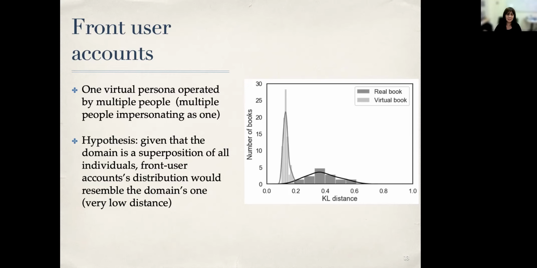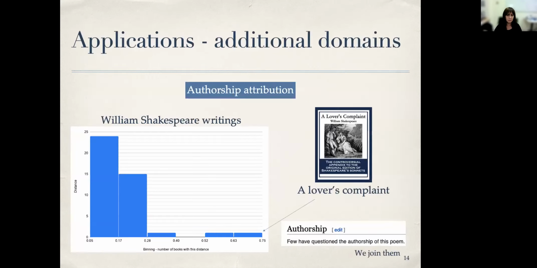The details are in the paper, and we found indeed some few hundreds accounts that we suspected as front user accounts, and we were able to validate that, showing that the rate of their contribution was much higher than the average rate for standard user accounts. Okay, so let's see other applications.